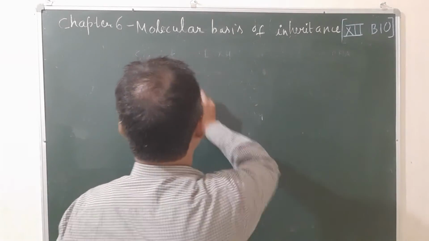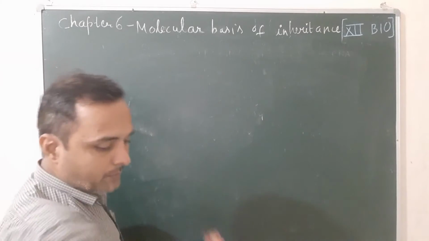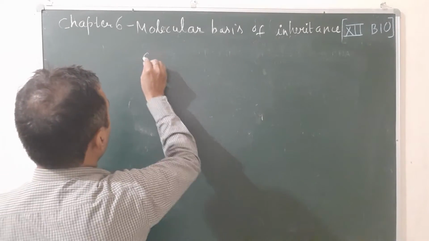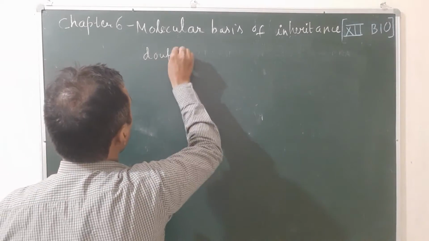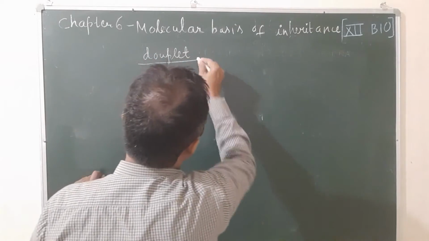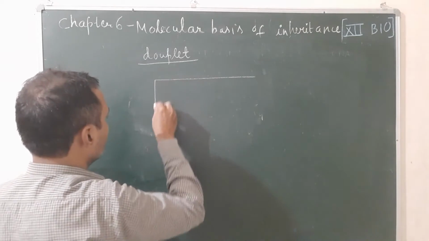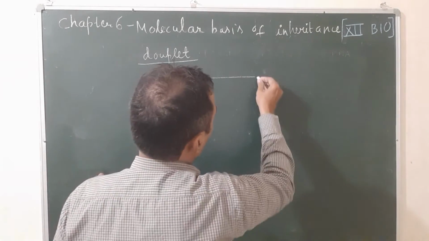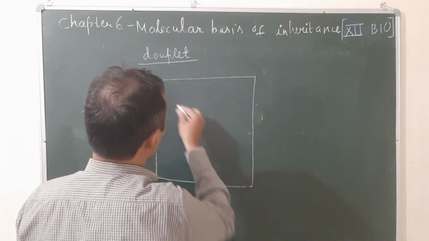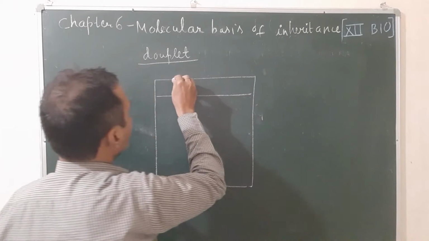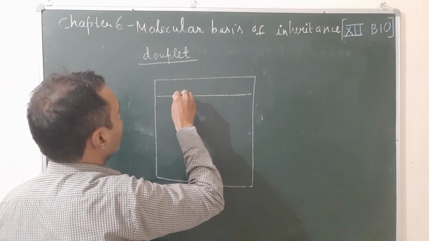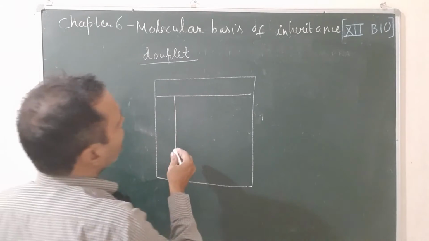Later on, the idea of duplet came. Duplet means 2 bases code 1 amino acid. Suppose you make the Punnett square for this. Suppose 2 bases code 1 amino acid, that is known as the duplet.